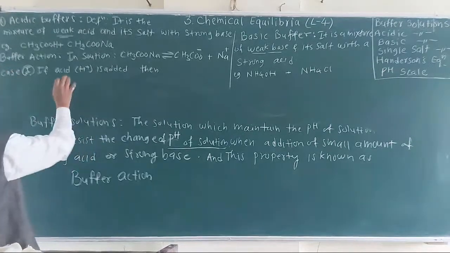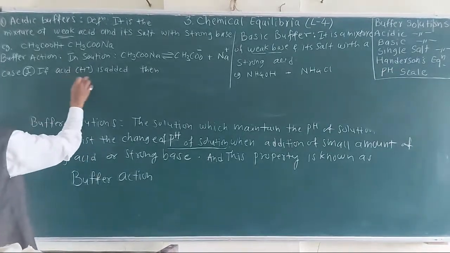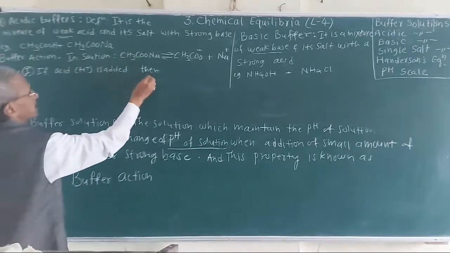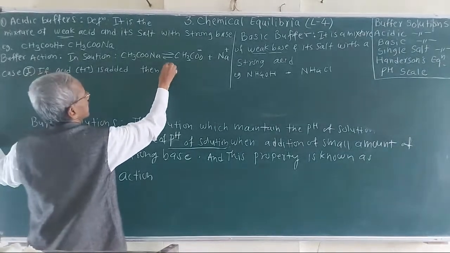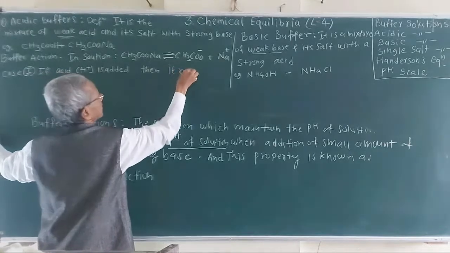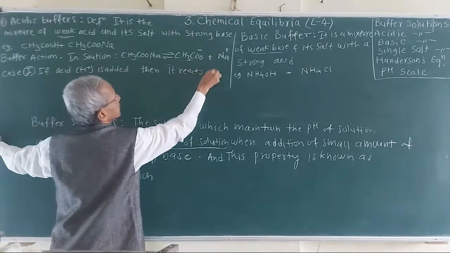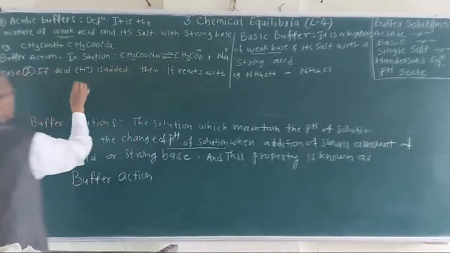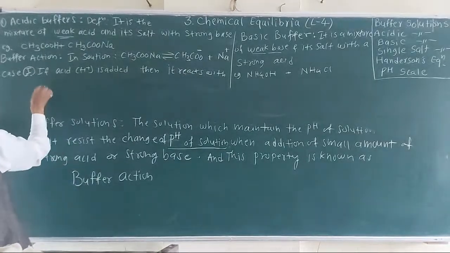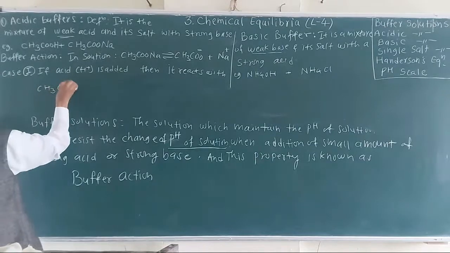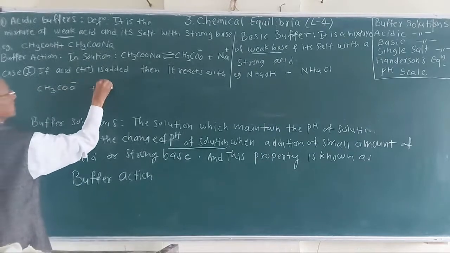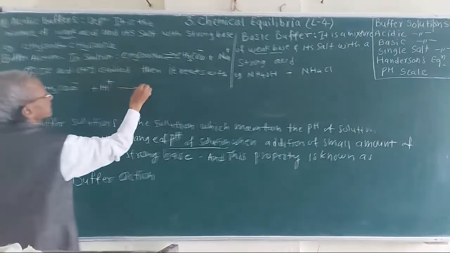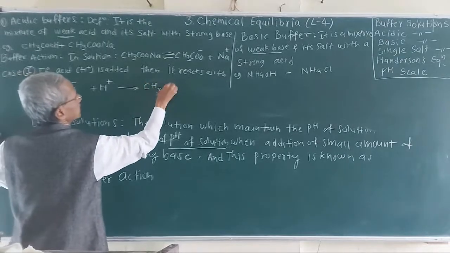Why? How? Consider. Here, these H plus ions are added, then they react with the acetate ions. That means CH3COO minus plus H plus giving CH3COOH.